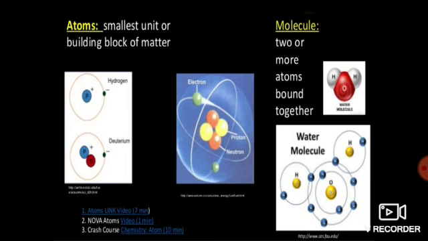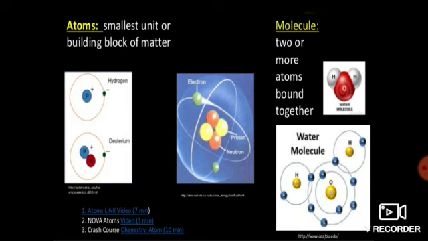Now what is a molecule? When these atoms combine together, when they are bound together, at that time they are known as molecules. So how can we define a molecule? A combination of atoms is called a molecule. A molecule is the smallest particle of a substance, the smallest particle of elements or of compounds, which has the properties of that substance and can exist in a free state.